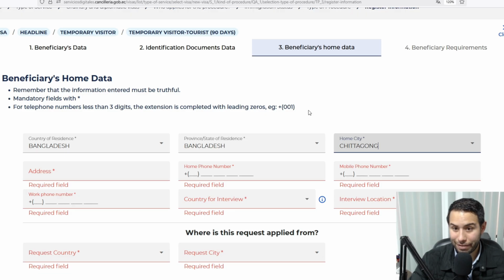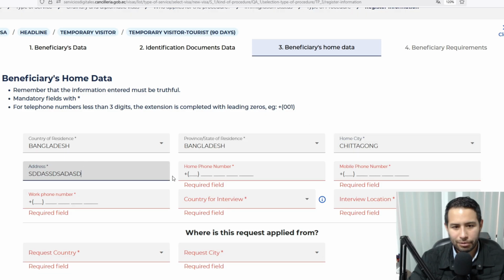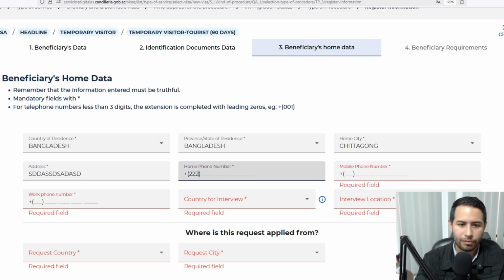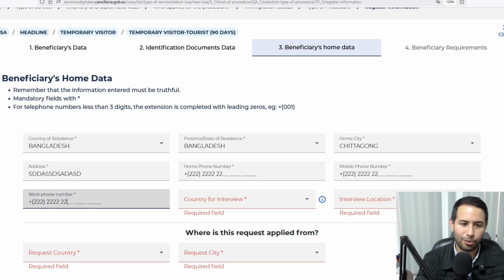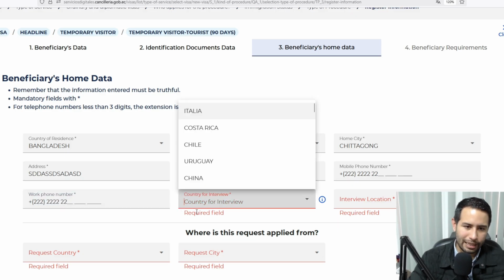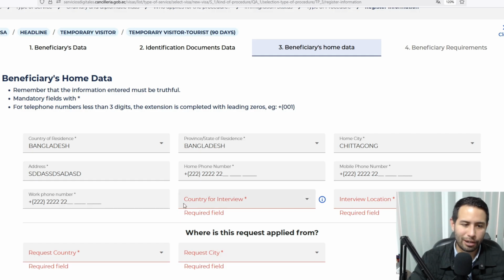Maybe with Germany it's giving me an error because Germans don't need a visa. Address, random information here. You put the home phone number with your country code. If you don't have a home phone number, a landline, put the same as your cell phone, mobile phone number, and the same in work phone number. You always have to put something in each space. Now, very important, this part here.